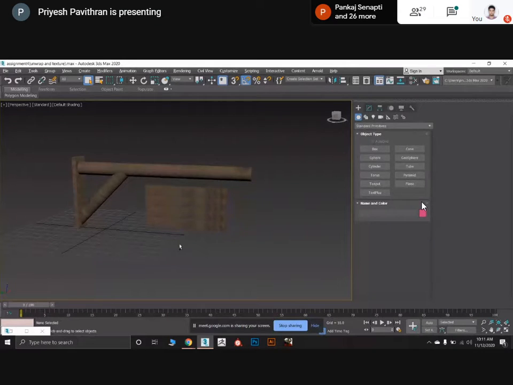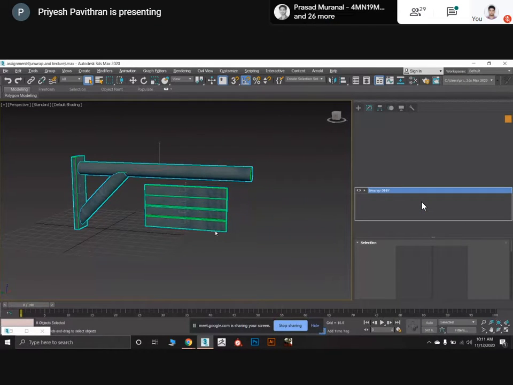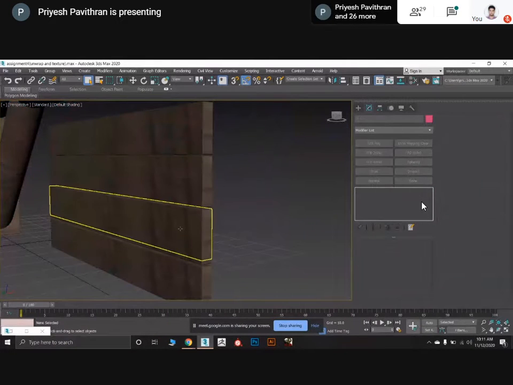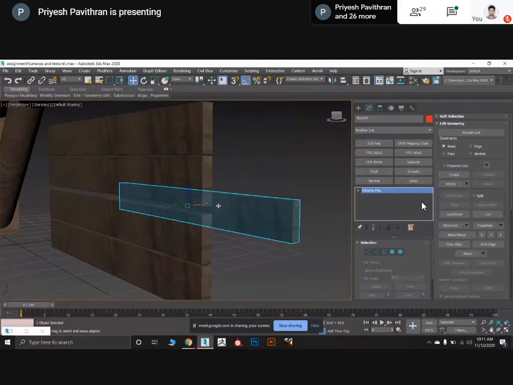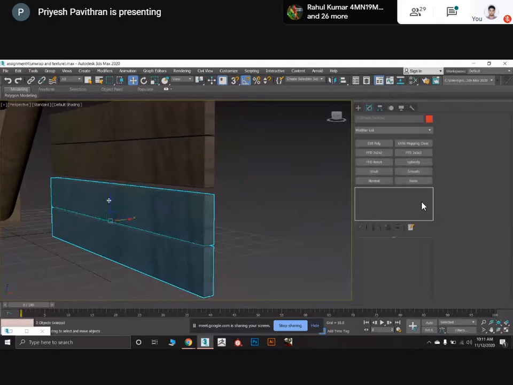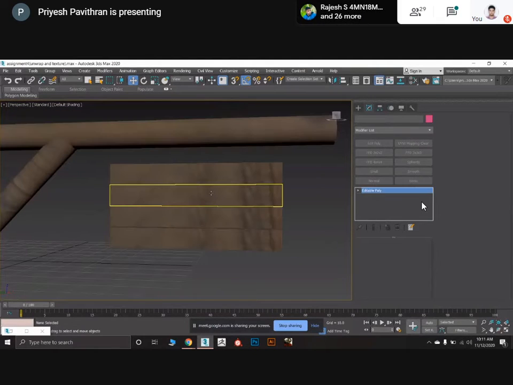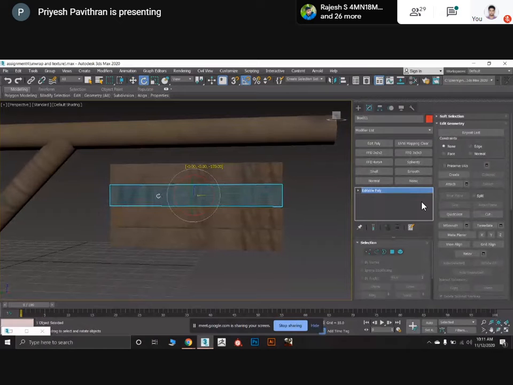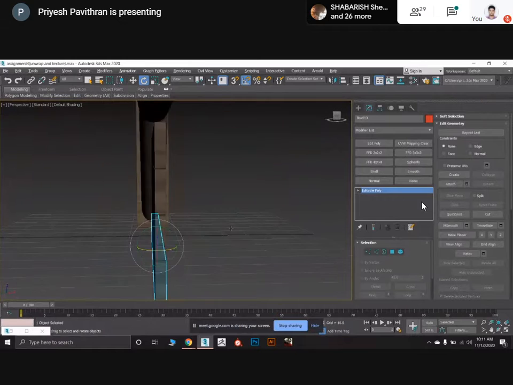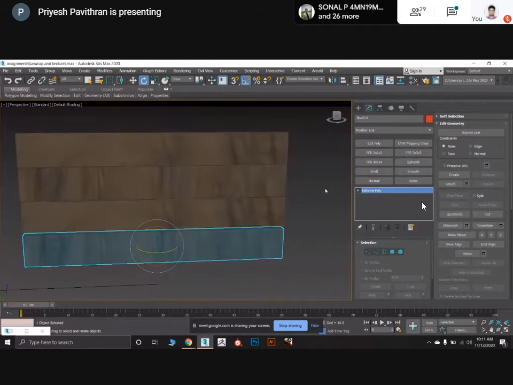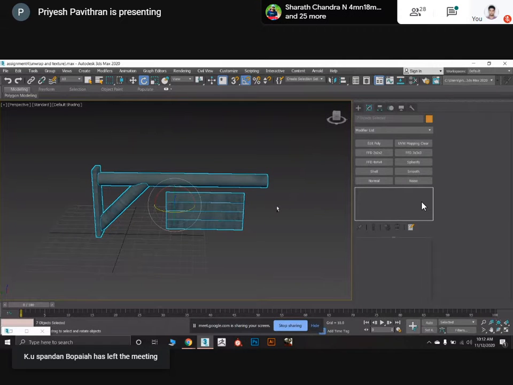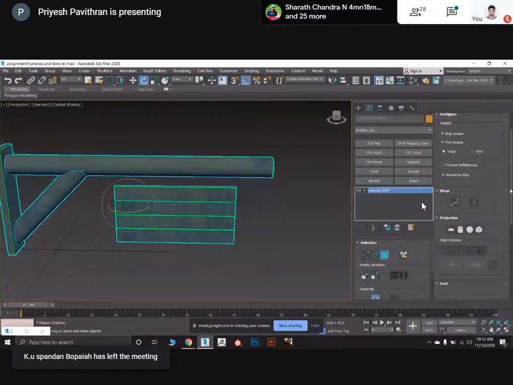Now I'll apply UV. What is this? I think some overlap issue is here. Okay. I think while copying, you have created one more here. Delete that. Just arrange this properly. Now, for the randomness, I have told you to keep one like this and one like this. Still, I think you haven't followed the same thing. So either it should be vertical or it should be horizontal, then it will look good. I'll just show a small correction here.